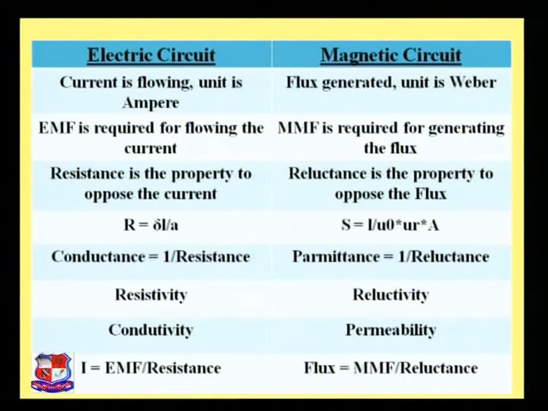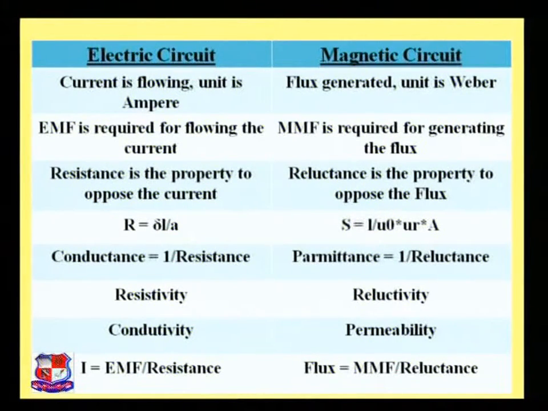The next is resistance, which is the property to oppose the current in an electric circuit. So resistance is an important parameter in an electric circuit, whereas reluctance, which is equivalent to resistance in a magnetic circuit, is the property to oppose the flux. The equation for resistance is R = ρL/A, where R is the resistance, whereas reluctance is denoted as capital S, equal to L/(μ0 μR A), where A is the area, μ0 is the permeability of free space, and μR is the relative permeability.